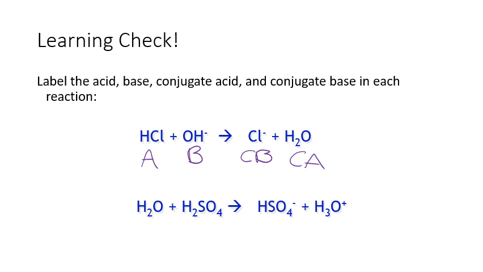In the second example, water will act as a proton acceptor, so it will be the base, then the acid will of course be the acid. The hydrogen sulfite is going to be a proton acceptor, so it will be the conjugate base, therefore the hydronium ion will be the conjugate acid. So hopefully you have a grasp of those four terms and also an understanding now of the principles of the Bronsted hypothesis of acids and bases.